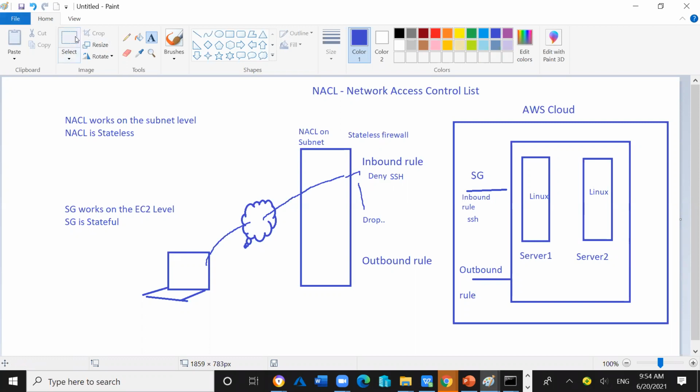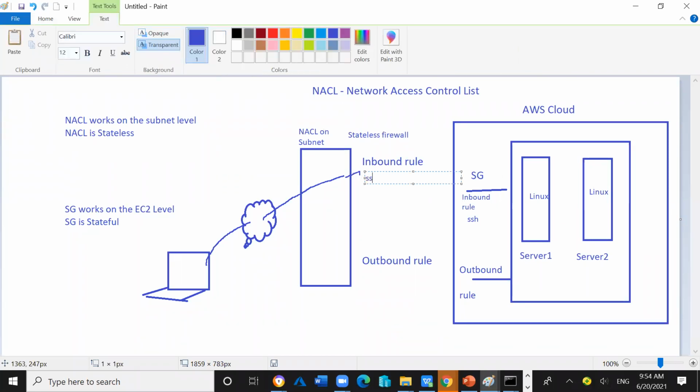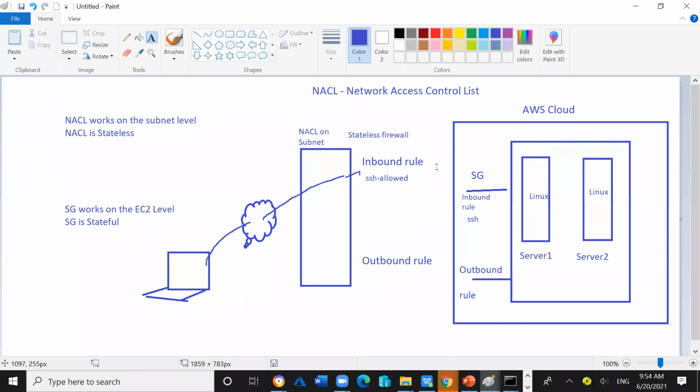Let's say SSH is allowed here, and in the security group, the SSH entry rule is not available.